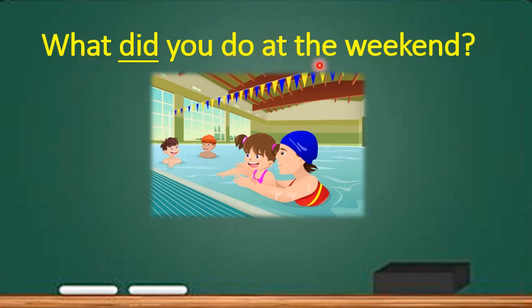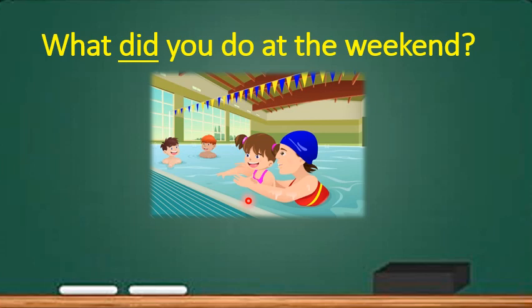What did you do at the weekend? In this question, it asks us in the past tense form because we can see did here. So you have to answer the question in the past tense. Look at the picture. This is the swimming pool.